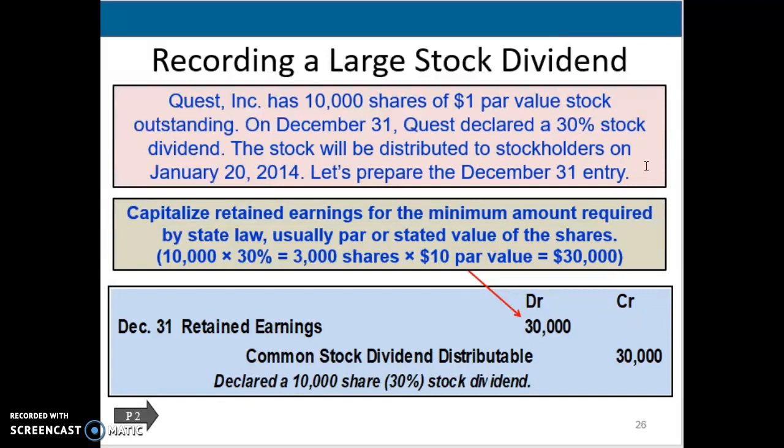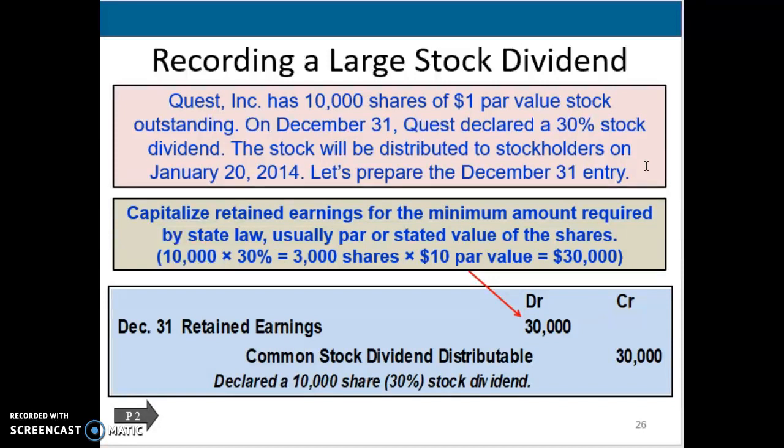for that same $30,000. I do want to point out that it is saying $1 par value in this slide, but it should still be that same $10. So that's why we're using $10. That's an error in the slide.